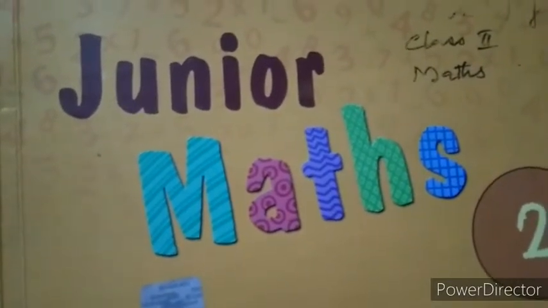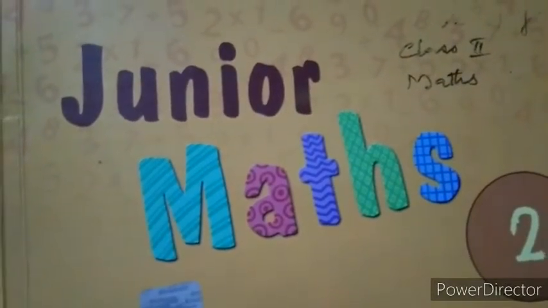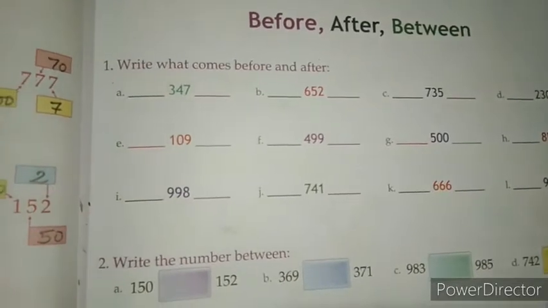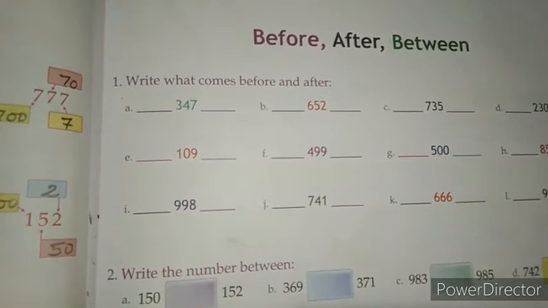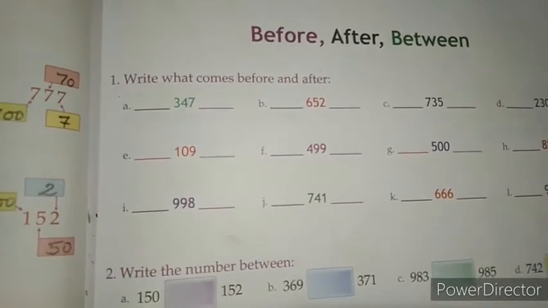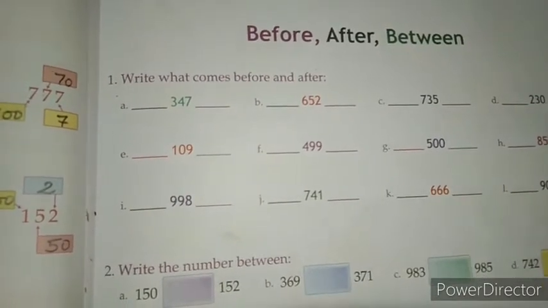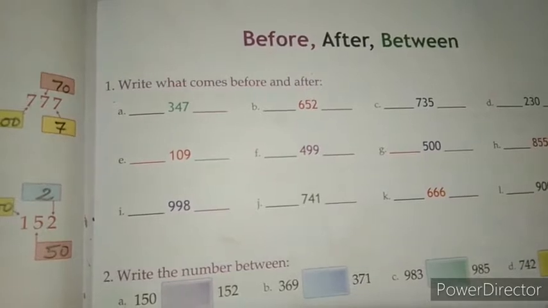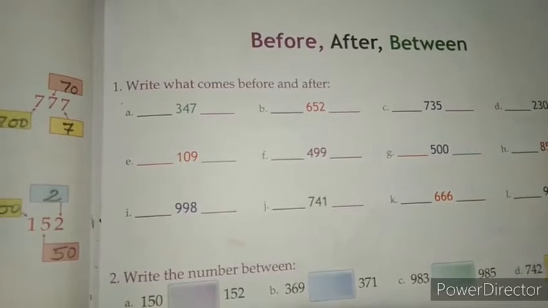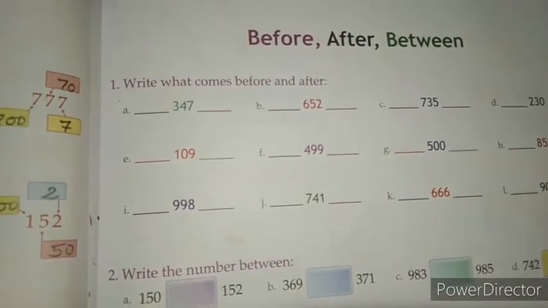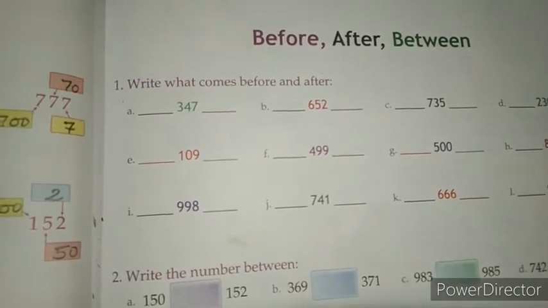So students, take your maths book and open page number 37. This is your page number 37 and this is your new topic: before, after and between. Before means पहले, after means बाद में and between means बीच में. In this topic we will learn what number comes before the given number, what comes after the given number, and which number comes between the given numbers.